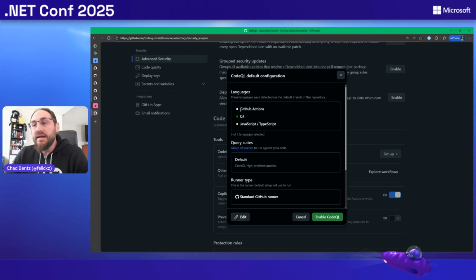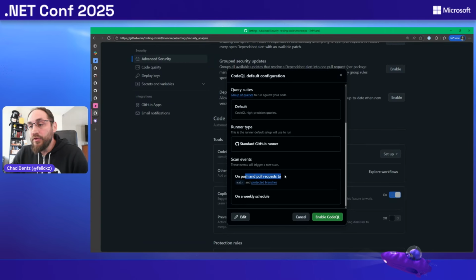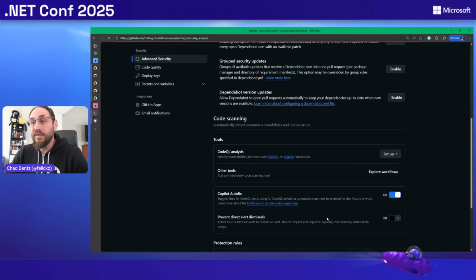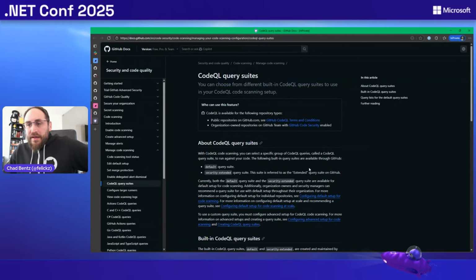We basically are detecting which languages are in the repo we can scan. We'll give you a choice of which queries you can run. I'll click this link and show you the docs in a second. This is going to run on every push and pull request to your default and your protected branches and on a weekly cron job. I'm just going to click this green enable button and send it off to work. To give you a little more description about what's going on when I click that button here.